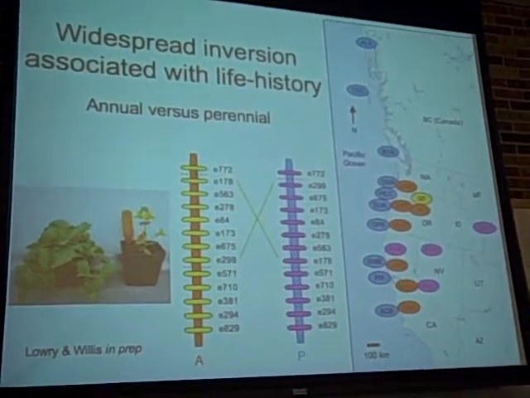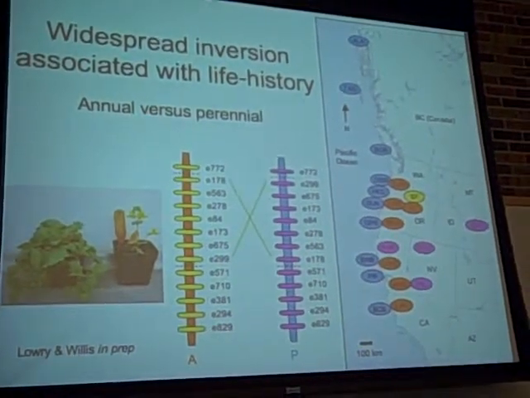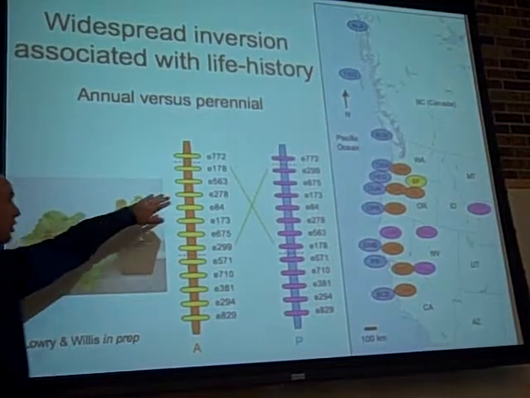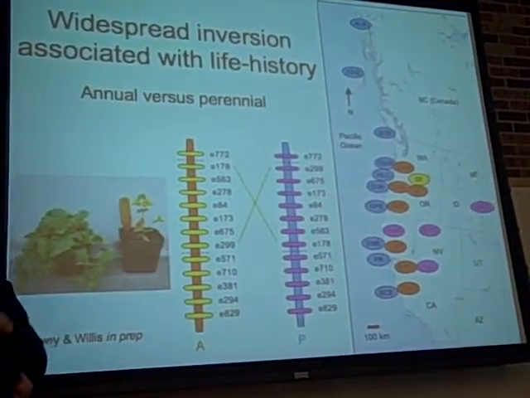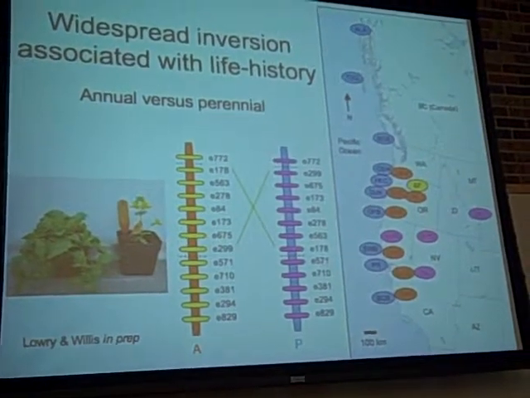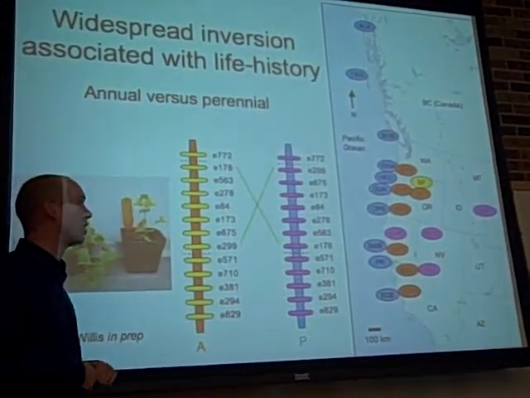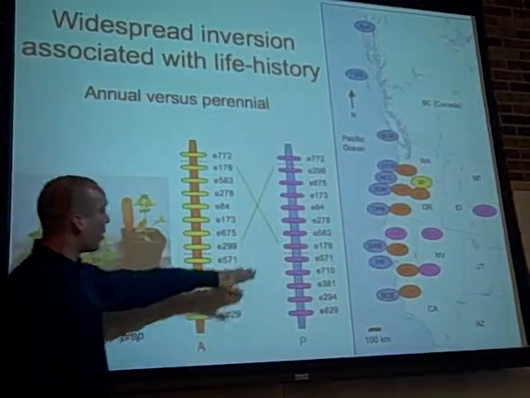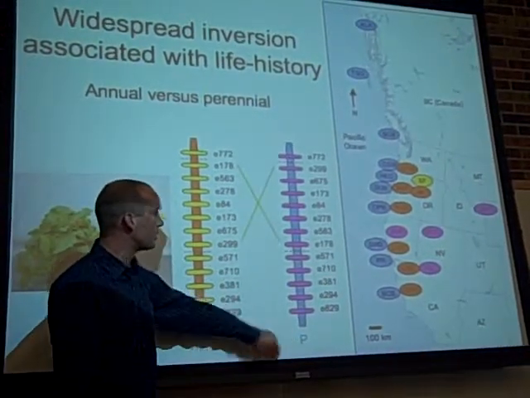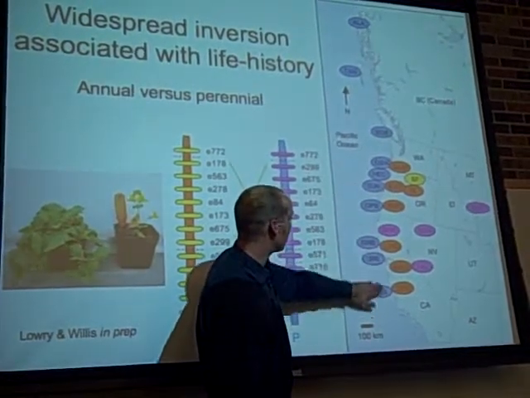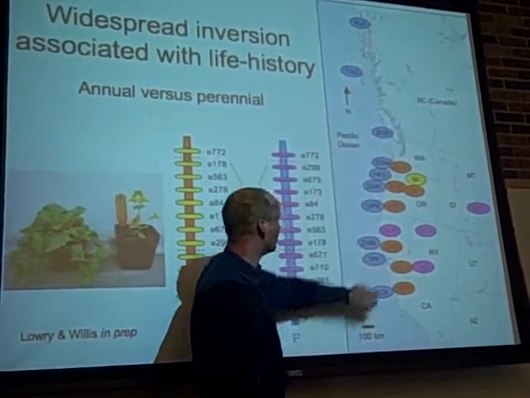I crossed coastal ones to coastal ones, inland ones to inland ones, to see if there's actually a reversal of marker order. And sure enough, we see a reversal of marker order. By making all these different F2 mapping populations, I was able to map the geography of where the different inversion types are. One inversion type, which I'll call the P inversion type, was in all the coastal populations going up across North America in these perennial coastal populations.